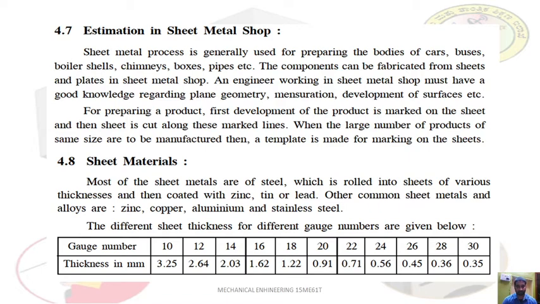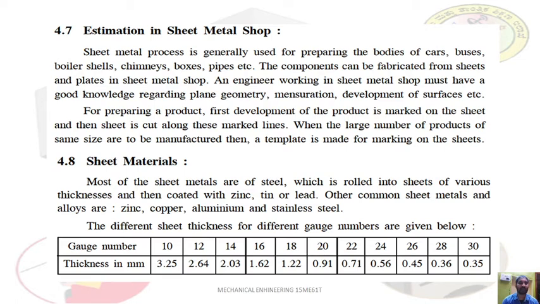So an engineer working in the sheet metal shop must have good knowledge of the geometry of the sheet metal, such as funnel shape, wedge shape, square, rectangle, circular shape, and the mensuration, that means the labor charges in sheet metal shop, and the development of the surfaces.